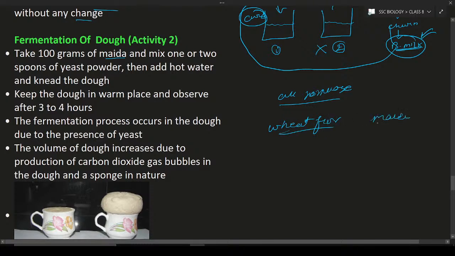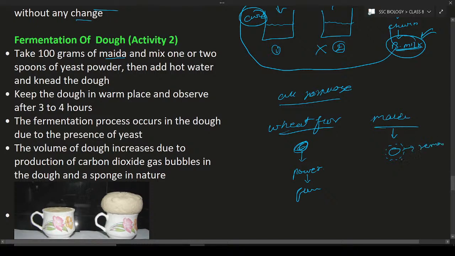What is the difference between wheat flour and maida? Wheat flour is a direct preparation of wheat. Wheat seeds are directly ground into powder, and that powder is known as wheat flour. And what is maida? Around the seed there is a coating, an upper layer, and that layer is removed.